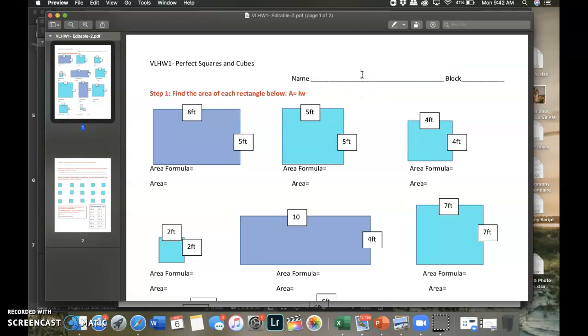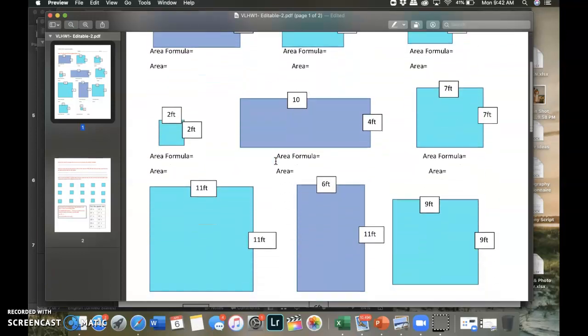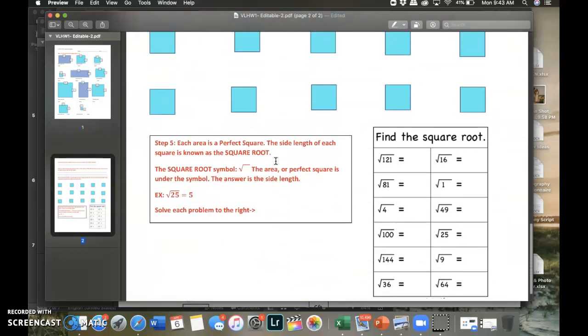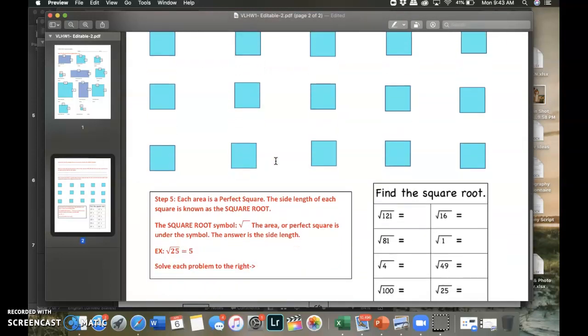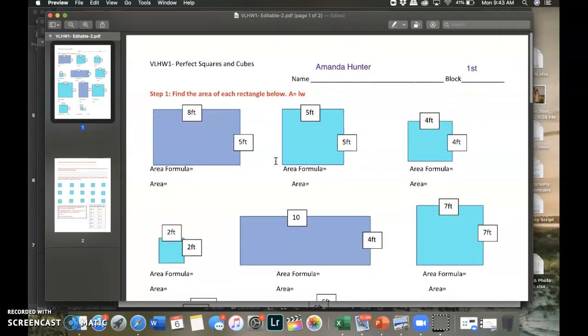So here, I'm going to type in Amanda Hunter. And then over here, I'm going to say that I'm in first block because it's still early in the morning. It didn't like that. Okay, so maybe just first. So I'm going to go over your homework with you real quick. Hopefully you guys are pretty good at this. It's just finding area, but then it gets a little more tricky. So we're going to do a couple out of each section. That way you kind of have your homework done and you can submit it on time. Yay. Okay, so step 1, it says find the area of each rectangle.